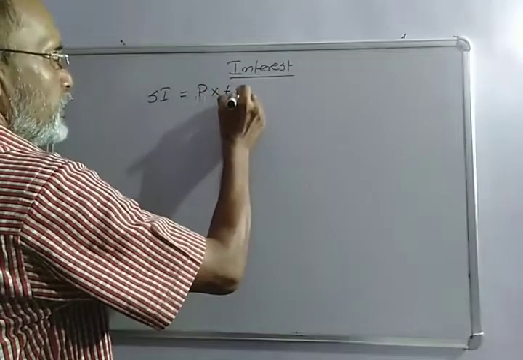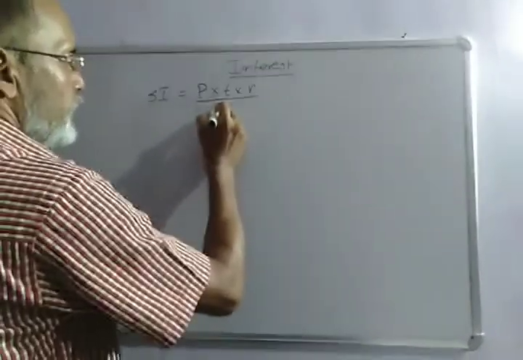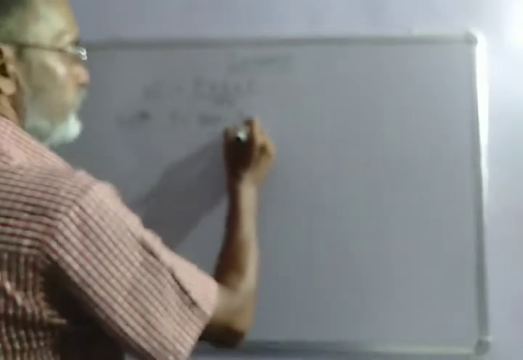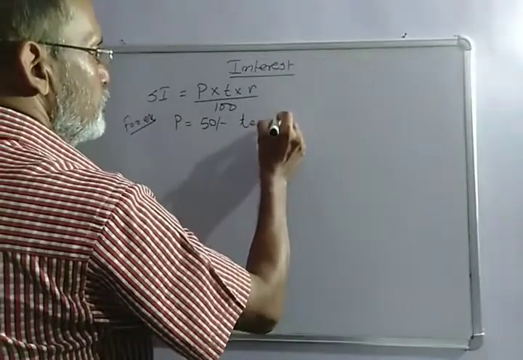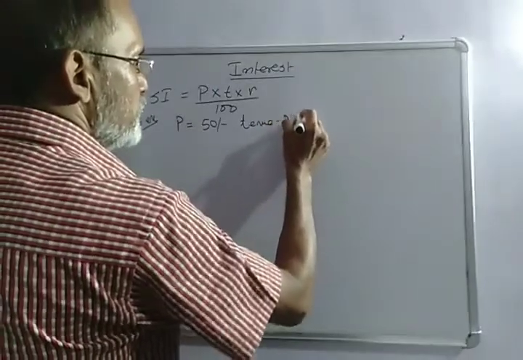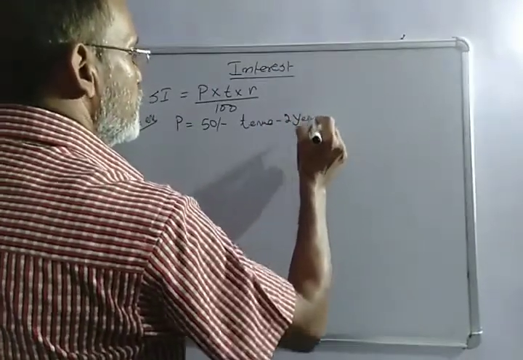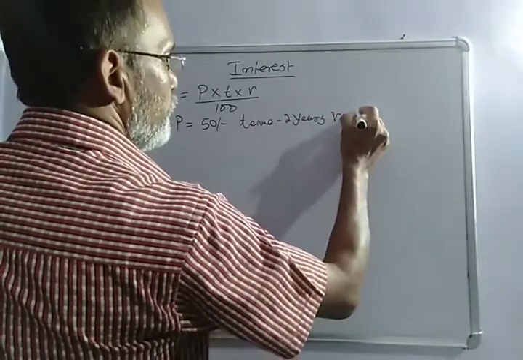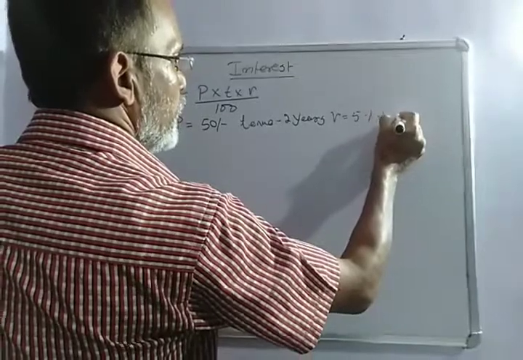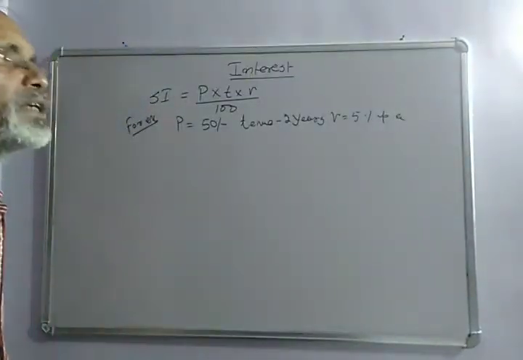Simple interest is equal to P into T into R by 100. For example, if principal is given 50 rupees, time is given 2 years, rate is given 5% per annum. Per annum means interest is calculated yearly.